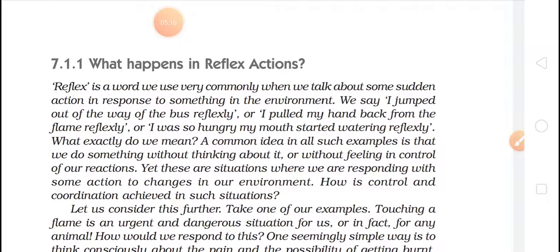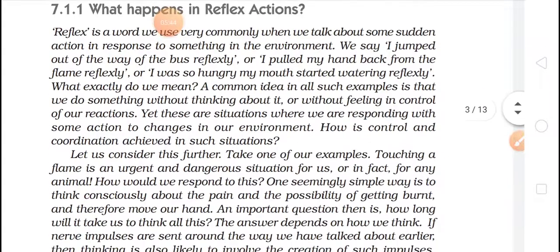It is carrying this information, and after that the answer comes and we do the reaction. The nerves are carrying all these things, so there should be a well-organized control and coordination.